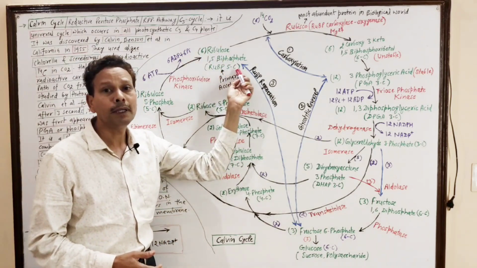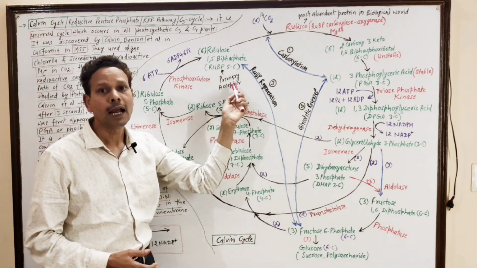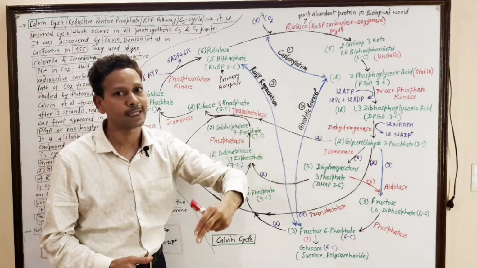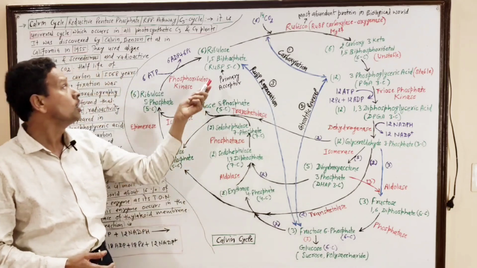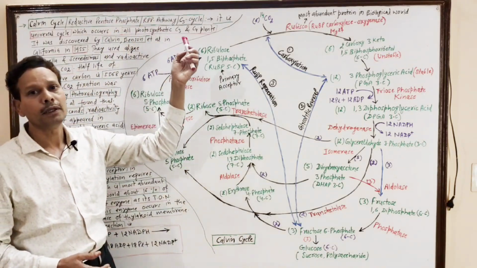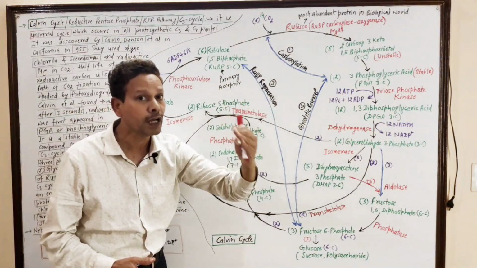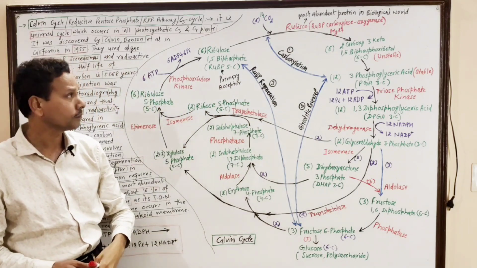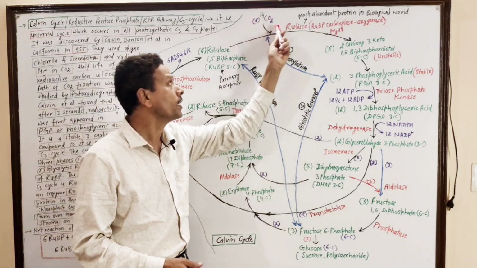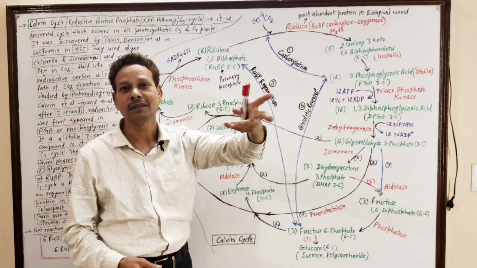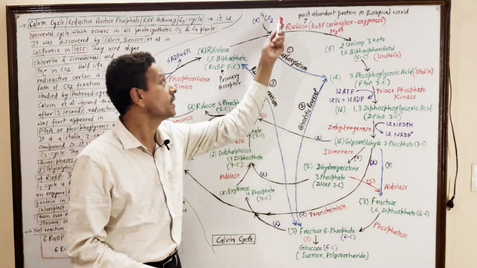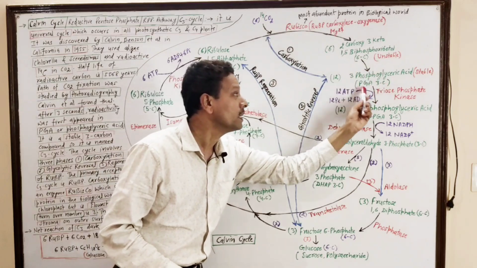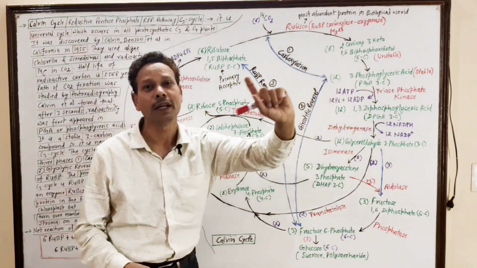This RuBP, which is the primary acceptor, undergoes a reduction, this 5 carbon compound, so it is RPP, reductive pentose phosphate pathway. After the introduction of this radioactive carbon, just after 3 seconds, the radioactivity was first observed in this first stable compound, PGA.